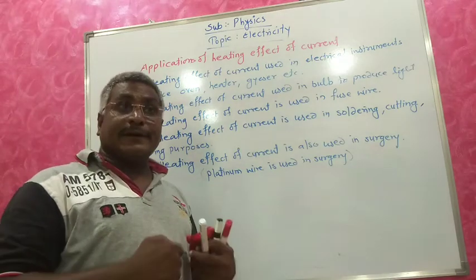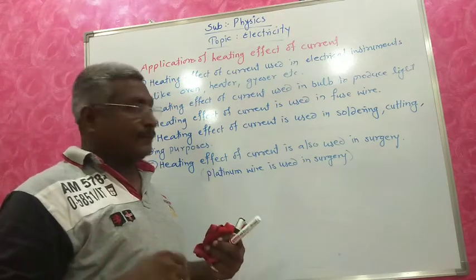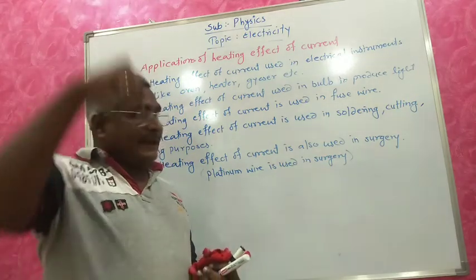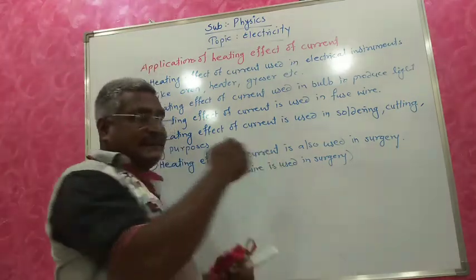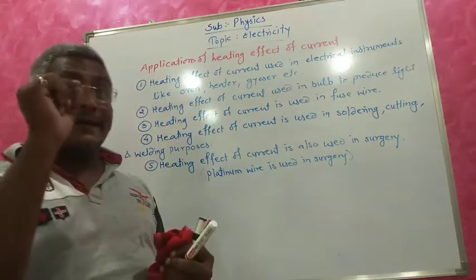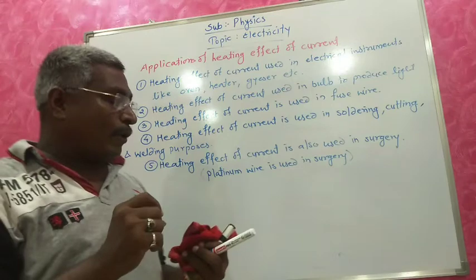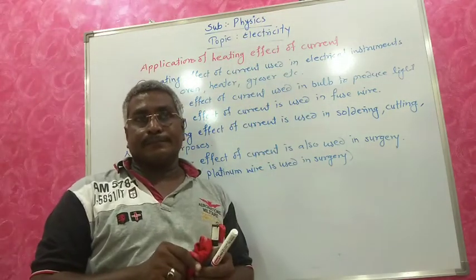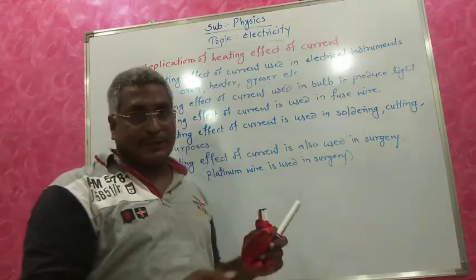Nowadays there is no need to tear the body. They make one hole and insert the platinum wire inside the body, and through that they insert the camera in our body and observe on the monitor where that wire is reaching.